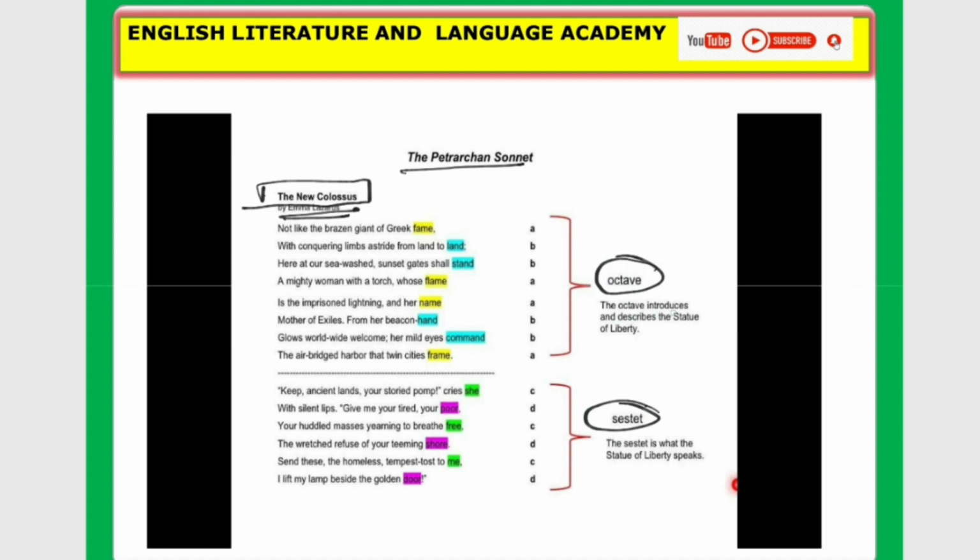The octave introduces or describes the Statue of Liberty in this poem, The New Colossus, and the sestet is what the Statue of Liberty speaks. This is how the Petrarchan sonnet is exemplified. Please note down this poem. You can Google this poem. You will find the structure of this Petrarchan sonnet. Okay.